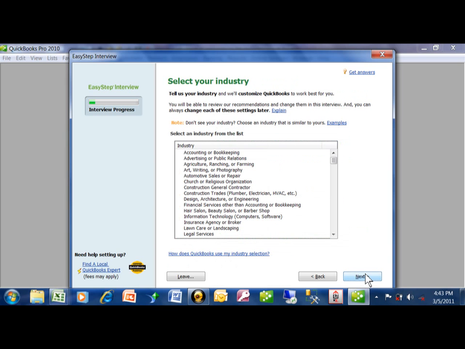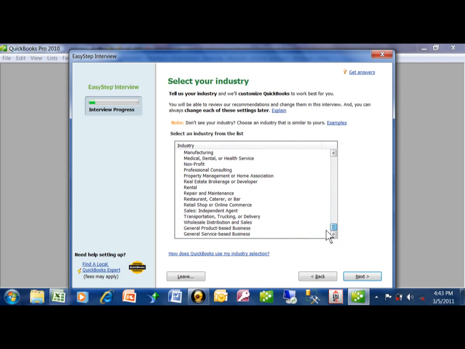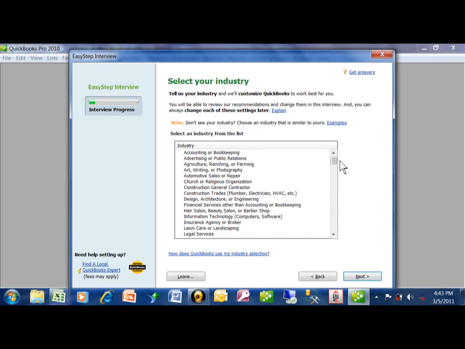Then you're going to pick the type of industry that you're in. And you can see we have a pretty comprehensive list here. Now, if you don't find the exact one that you're looking for, then find the closest match. For example, I'm going to fill in information technology, computers, and software. And depending on what industry that you pick here, it's going to change your chart of accounts in different settings within QuickBooks.